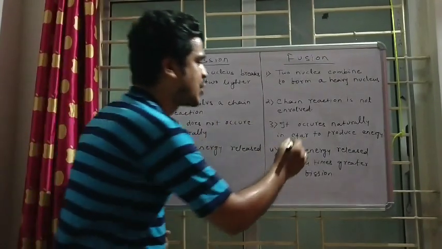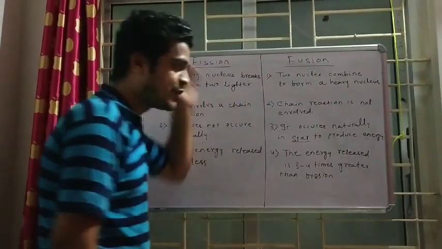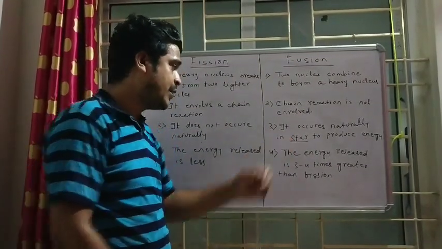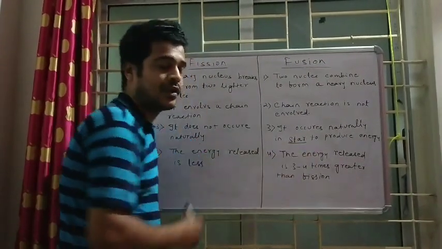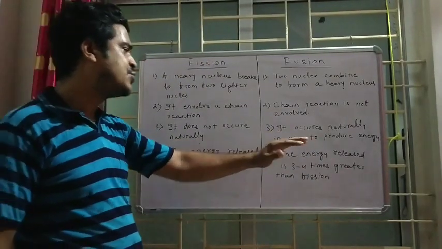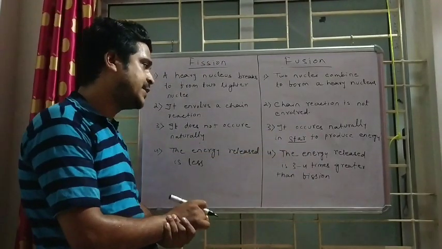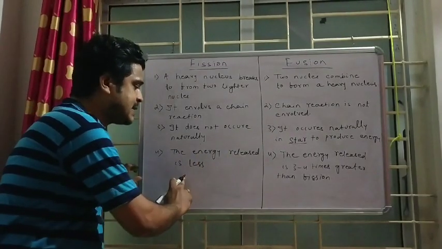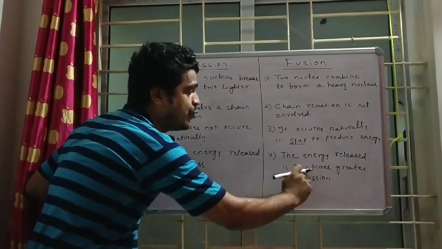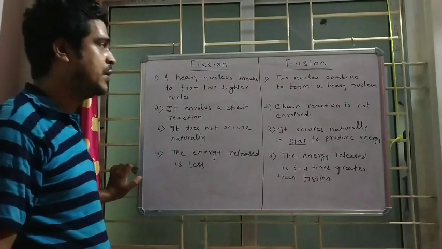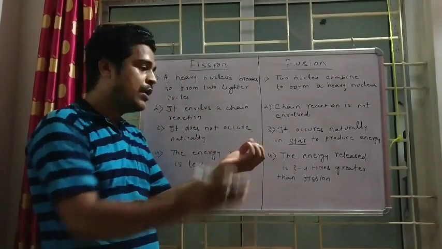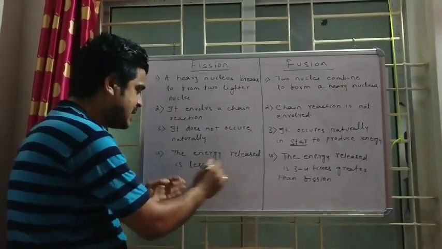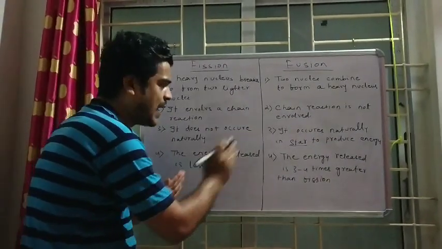You know that sun is also a star. For our universe, our star is sun. So it occurs naturally in stars to produce energy. The energy released is 3 to 4 times greater than fission. In fission, what happens? One is breaking down. So the energy released is less as compared to fusion.